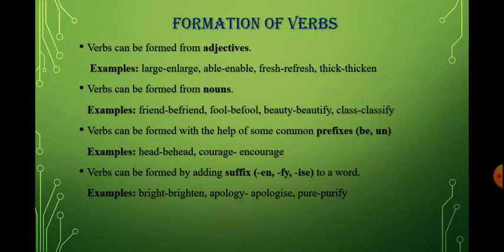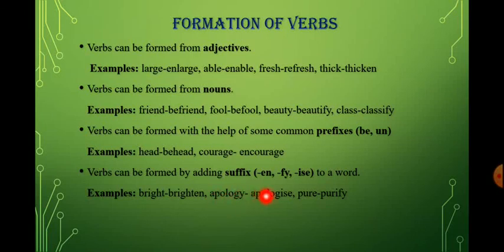En. See the difference between prefix and suffix. Prefix means something we add before the root word, like head: what have we added? Behead, before the root word. And suffix means we add it after a root word. That means here it was bright and now it becomes brighten. So what have we added? En. After adding en to a root word at the end, we get a new word.